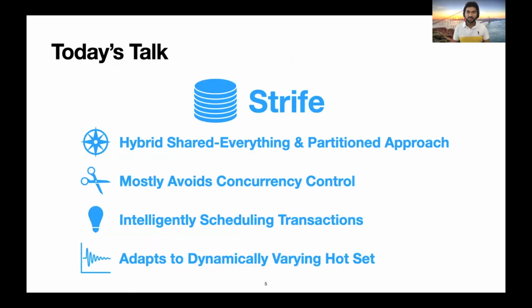We introduce our system Strife. Strife is a hybrid between shared everything and partitioned approaches, combining the benefits of both. It mostly avoids concurrency control by scheduling transactions intelligently and adapts to a dynamically varying hot set.